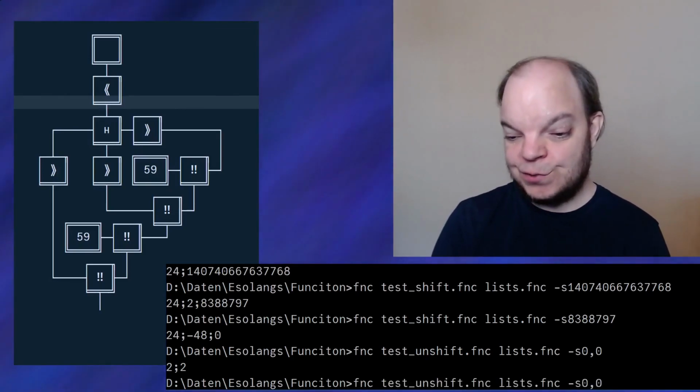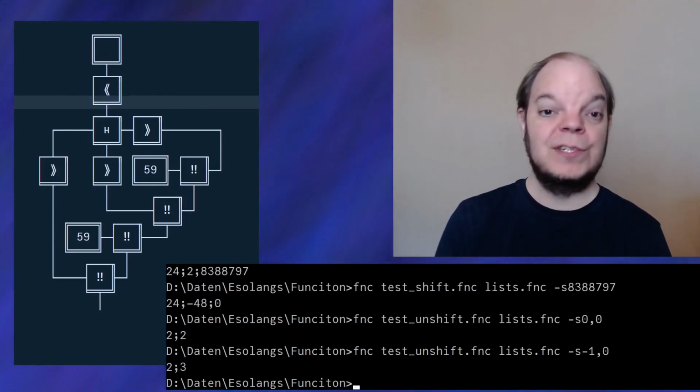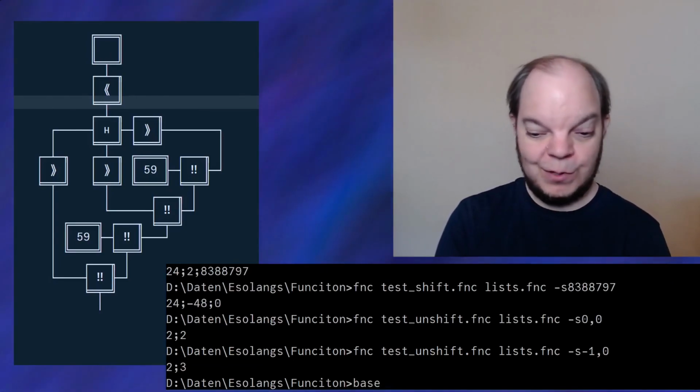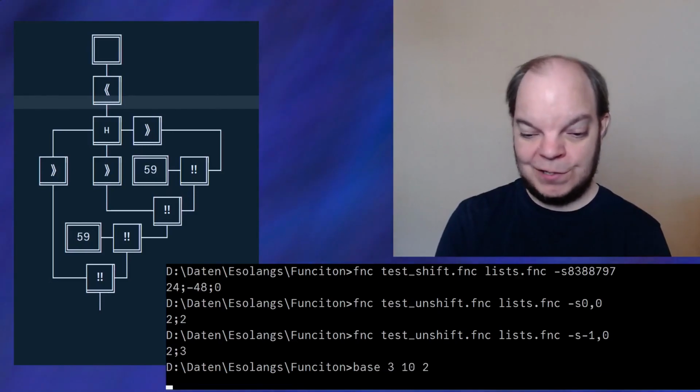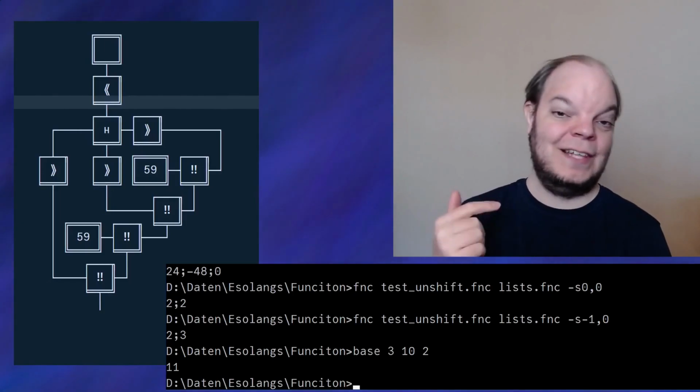The same, of course, is true of the number -1. If we add that, the bit length is still going to be 2, but the encoded form of the list is now 3, which if I turn that into binary, of course you will see that the sign bit is 1, and then we have the stop bit after that. Perfect! Now we have two primitives that we can use to create all of the list functions that we ever wanted. Everything else we want to do with lists, we can do in terms of those two functions.